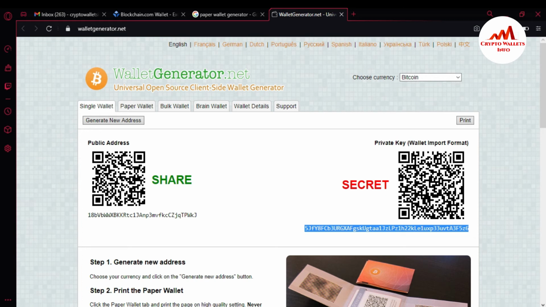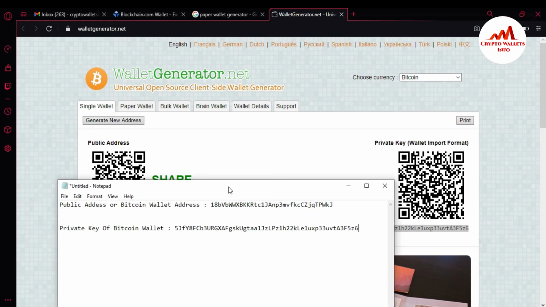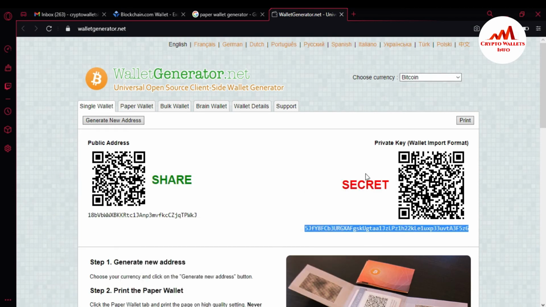I have copy and paste here. I will save this file after I stop this video and make multiple copies. But again, keep in your mind, you must take a screenshot, because sometimes if you lose your private key, you can easily scan this QR code.